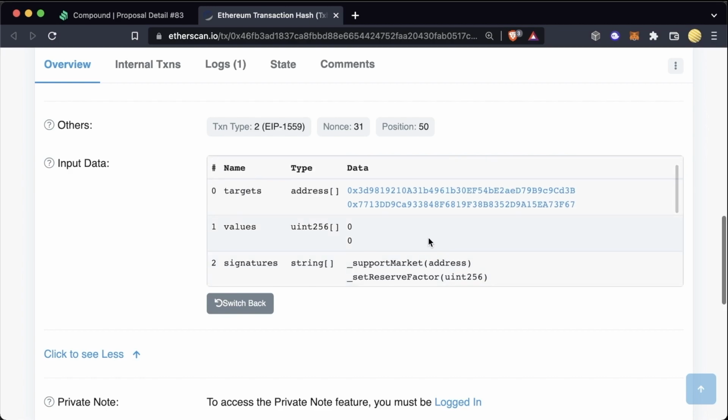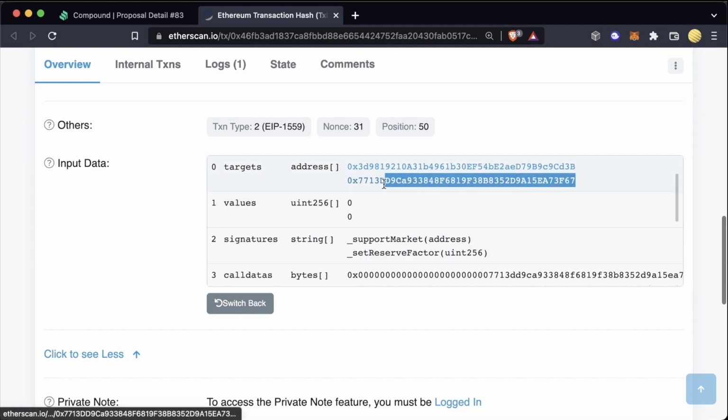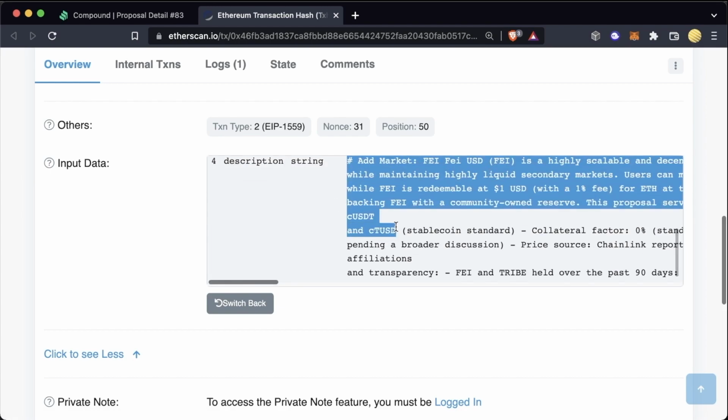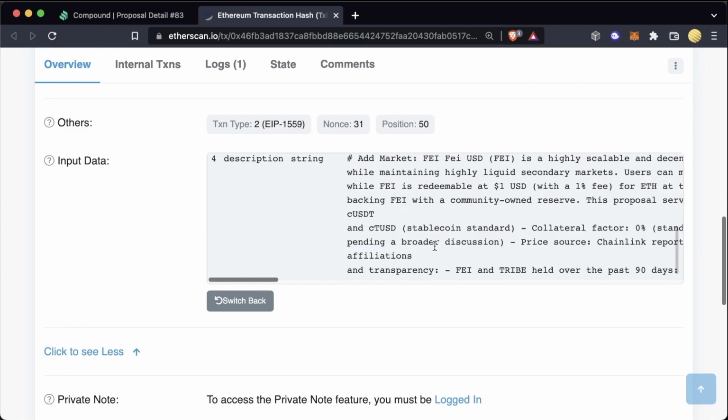So this proposal is saying, hey, I would like to call support market on this address, set reserve factor on this address. Here are the parameters we're going to pass. They're obviously encoded with bytes. And then here's the description string of what this is doing and why we're actually doing this.